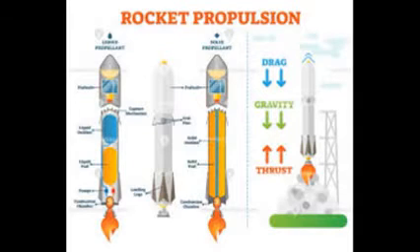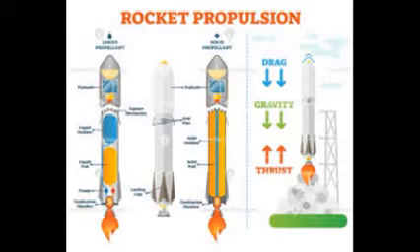Rocket propulsion is the process that uses force to move a rocket off the ground and into the atmosphere. What are the two types of rocket propulsion? There are two types: one is solid rocket propulsion, and the other is liquid.